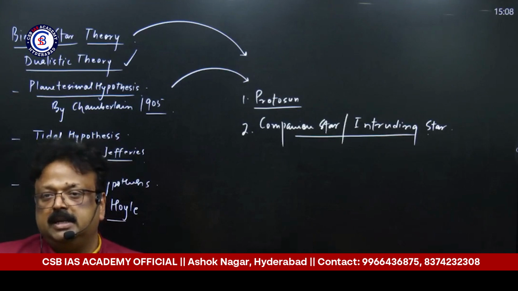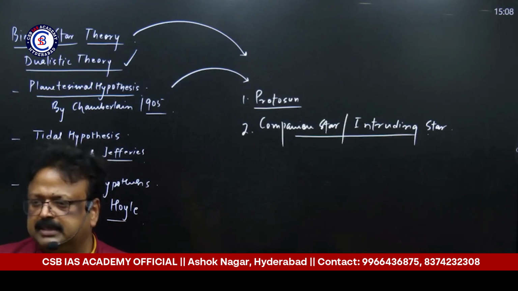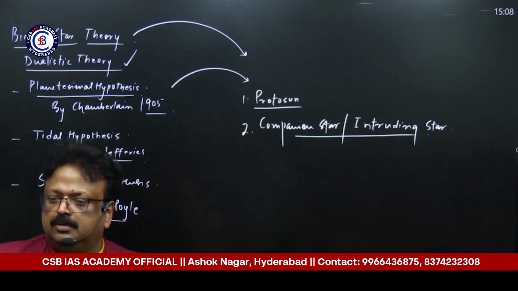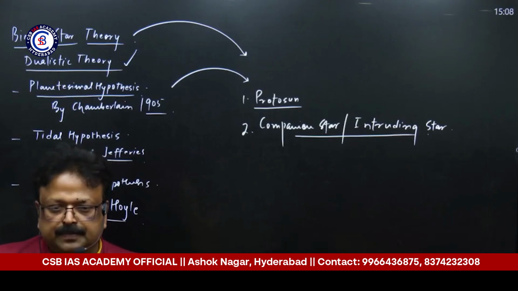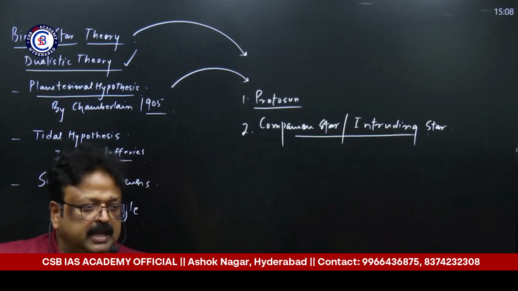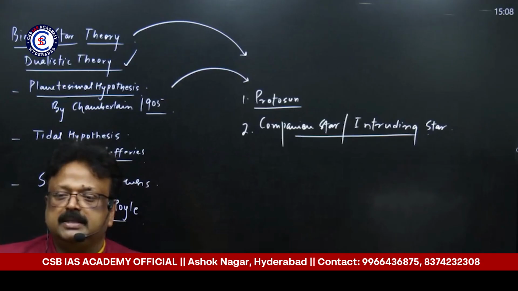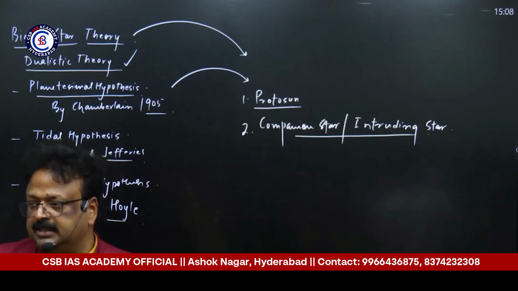The binary star hypothesis and Chamberlin's hypothesis are almost the same. Russell's hypothesis and Chamberlin's both conceived of two stars involved. This is the assumption: one was the protosun, another one was an intruding star. In Chamberlin's hypothesis, the protosun was made up of gaseous as well as solid planetesimals.